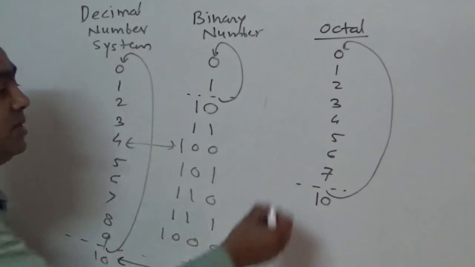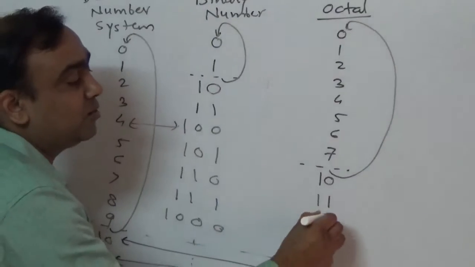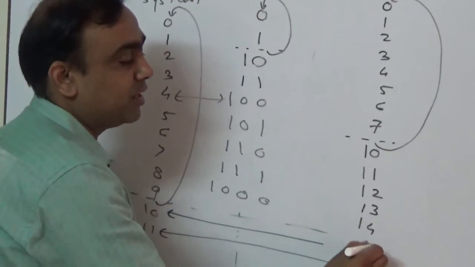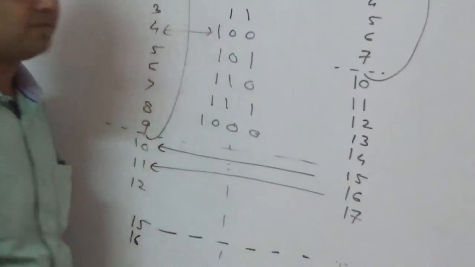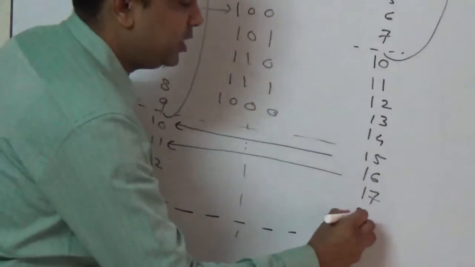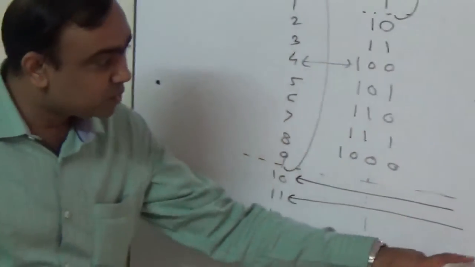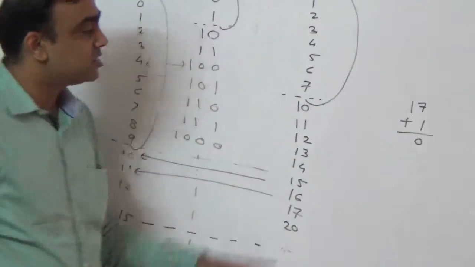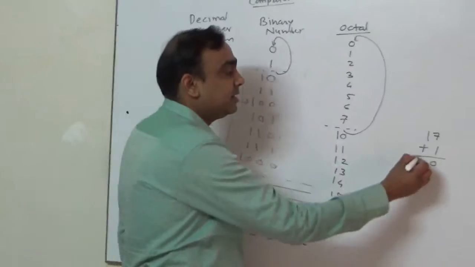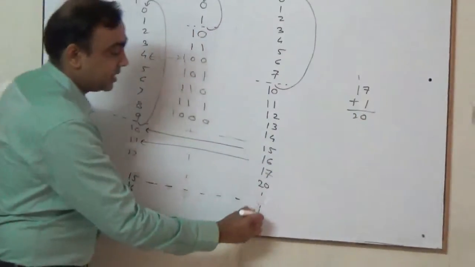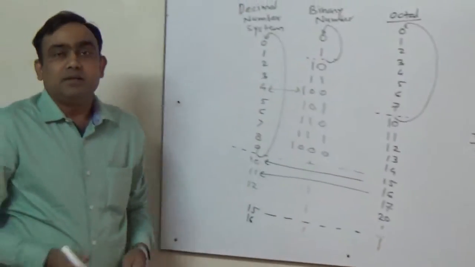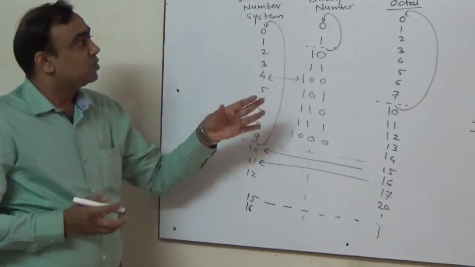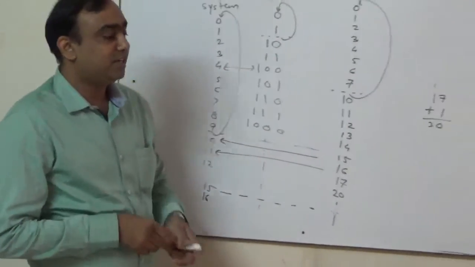Decimal. So next, I can go on writing 11, 12, 13, 14, 15, 16, 17. What will come after 17? That will be 20. Okay, why 20? Because 17 plus 1: 7 plus 1 is 0. This is the rule in octal. And carry 1, and that is 20. Likewise. So this is again octal number system. So today we got the introduction of different number systems.